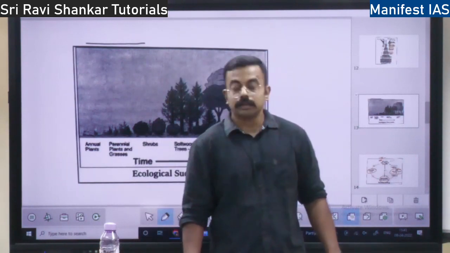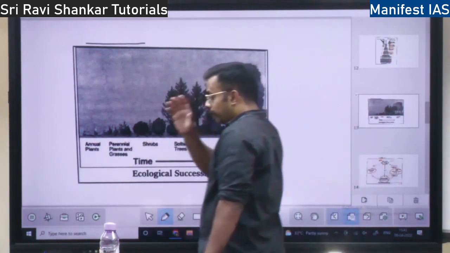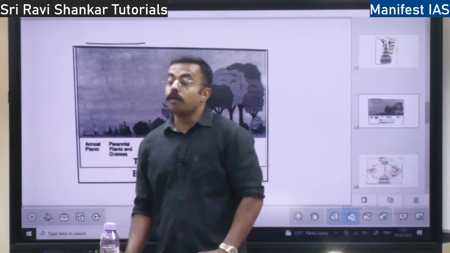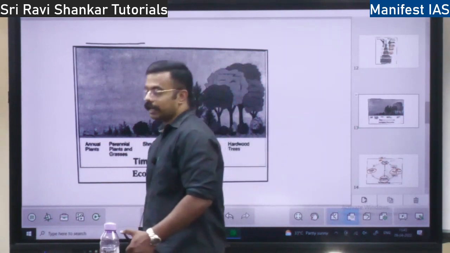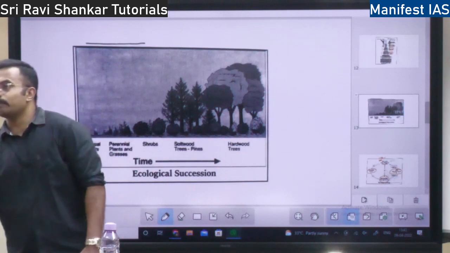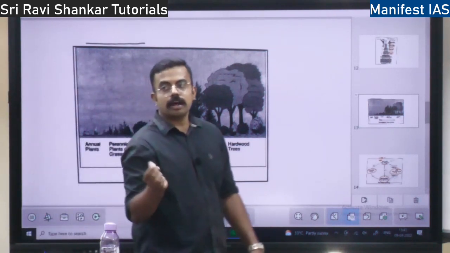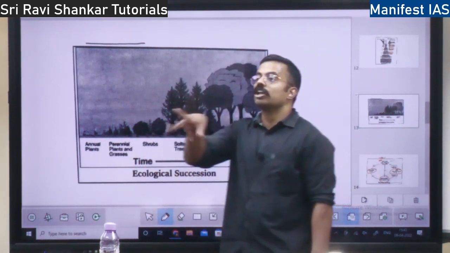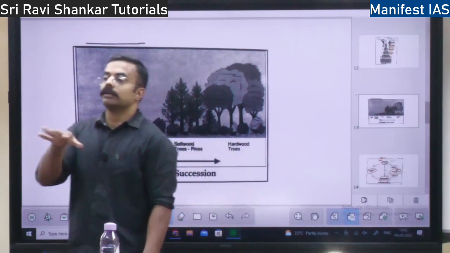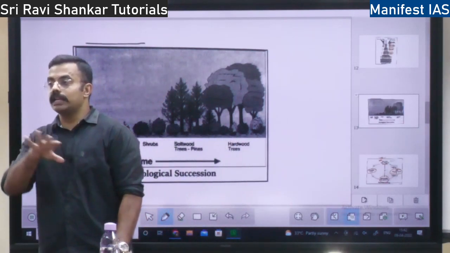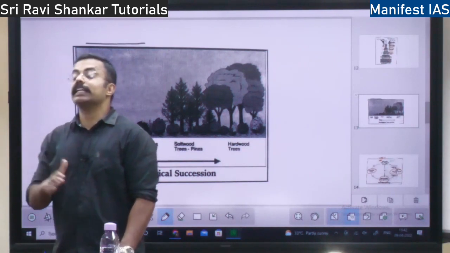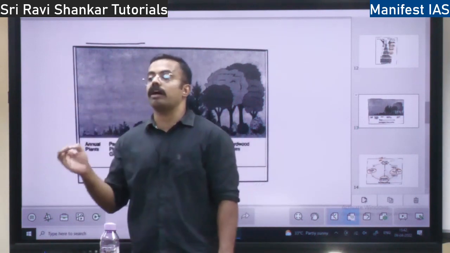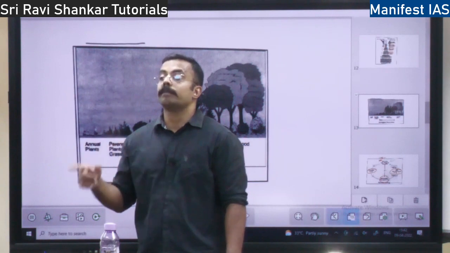Very, very important. What is ecological succession? See, first let's say earth was a barren piece of land. There was nothing on earth. So how come we find so many plants and animals now? Some microorganism will be born. That microorganism, by respiration, by having food, by excretion, by reproduction, does a lot of change to the system and the soil. That is primary succession. On barren land the first level of living organism comes. That is primary succession.